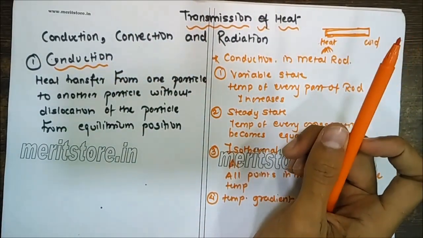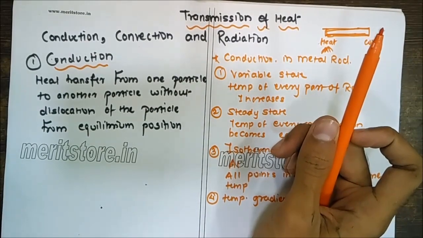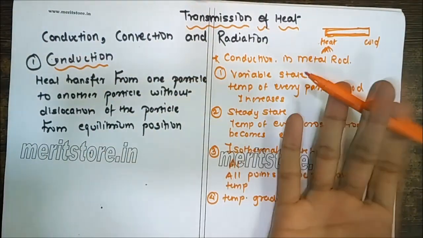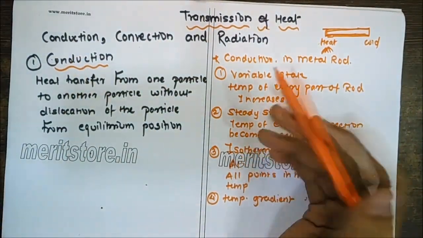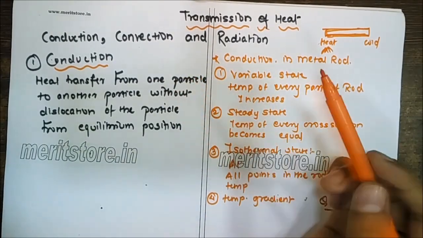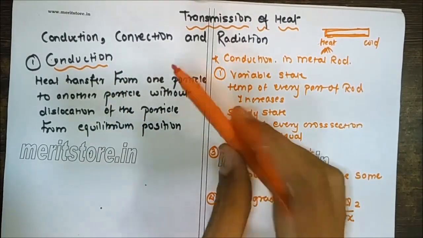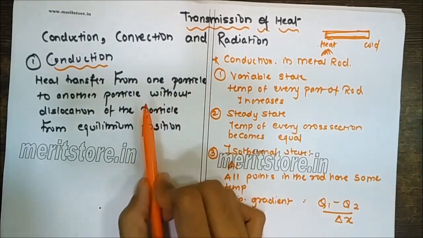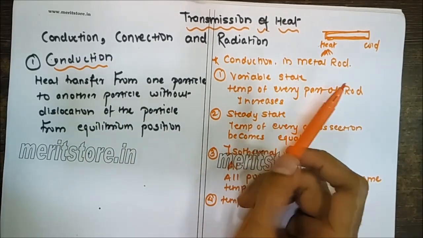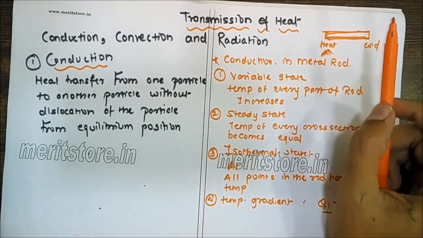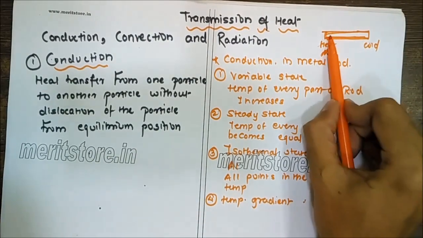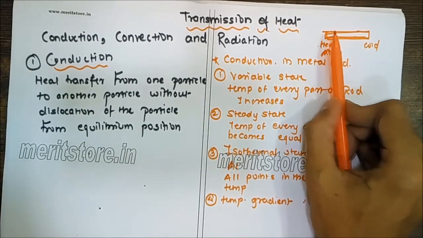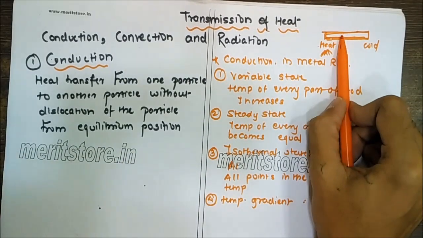So heat is transferred from one body to another body. These are the different modes through which heat transfer can take place from one place to another. For conduction, the heat transfer takes place from one particle to the other particle within the material, without dislocating the particle from its equilibrium position. That means if you heat a rod, the particles inside the rod will get heated up. They will start vibrating in their own place, but they will not leave the place, and that vibration transfers the energy, the heat, to the other particle, and so on.